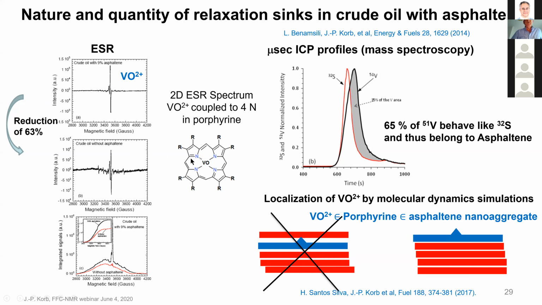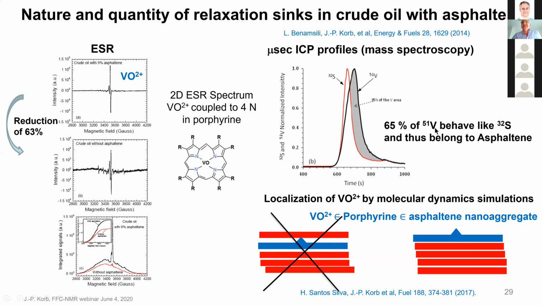And with David Gourier, the 2D ESR spectrum of the vanadyl proved that the electronic spin is coupled to 4 nitrogens. That is typical of a metal porphyrin molecule, which is the origin of the petroleum molecule. Then we double checked the source of relaxation by mass spectroscopy.